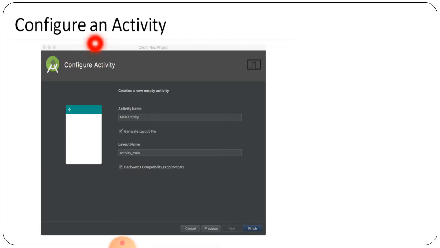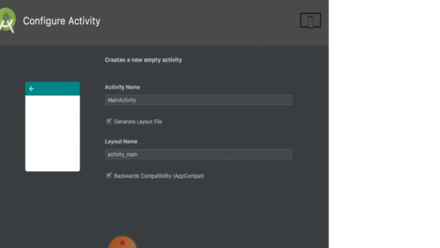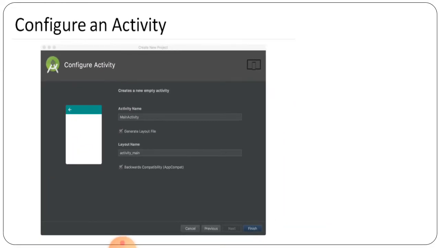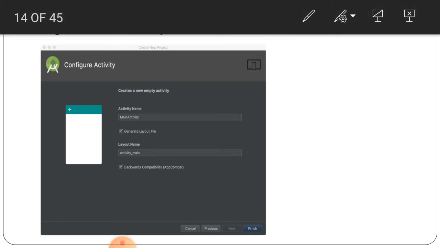Then you have to configure that activity also, in which the main activity name is to be given here. That is the main activity, here an example is given. Then generate the layout file that you have to take here for the layout part. Then the layout name also has to be provided here. Then take backwards compatibility, if you want compatibility according to the app, you have to click here. Then you have to finish. Then you have to click on the finish button given below.